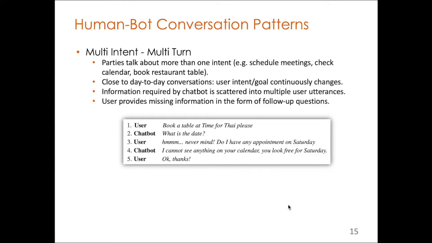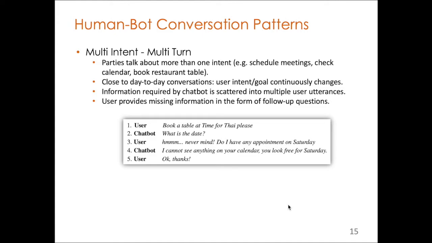The last one, which is the most important one, is multi-intent and multi-turn, meaning that the user and chatbot can talk about different intents or different topics in one single conversation. Sometimes they talk about scheduling a meeting, then they talk about booking a table in a restaurant, and so on and so forth.